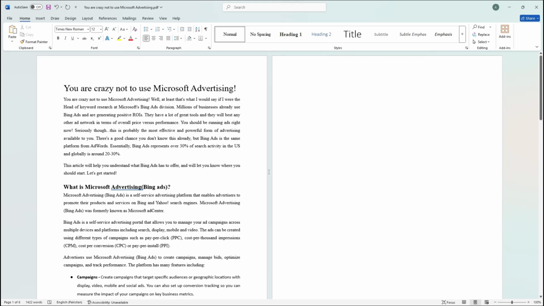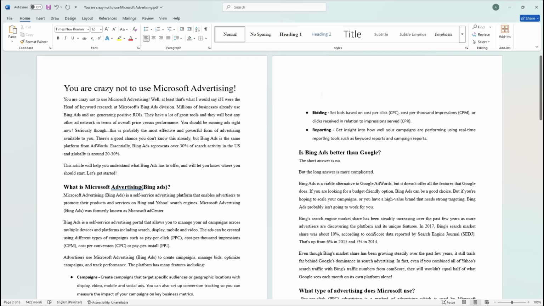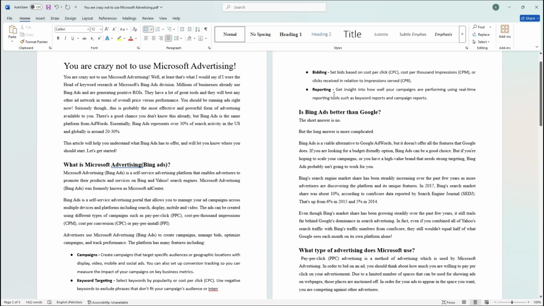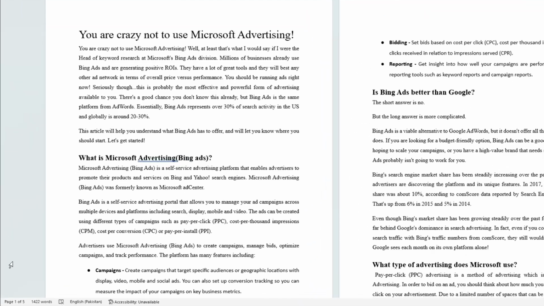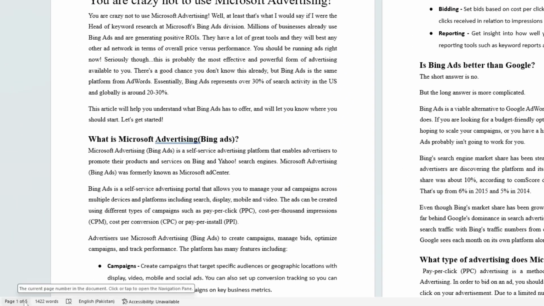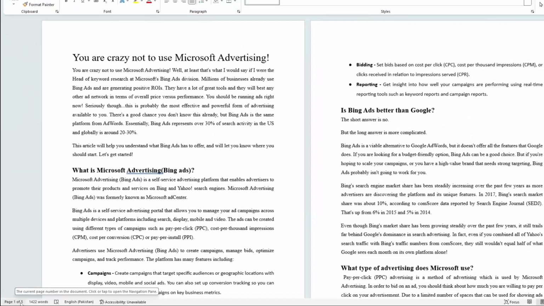The first method is straightforward. Navigate to the blank page you want to remove. Click at the very top of the page, then press the Backspace key on your keyboard. You might need to press it 2 or 3 times until the page disappears completely. Once you do this, check the bottom of the screen again, and you'll see that the extra page is gone, leaving you with just 1 page.